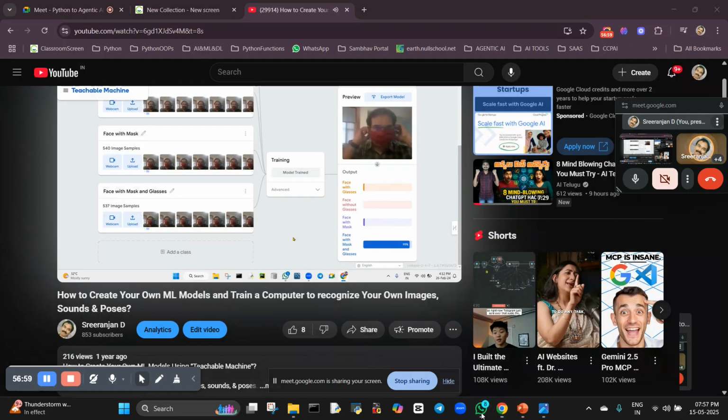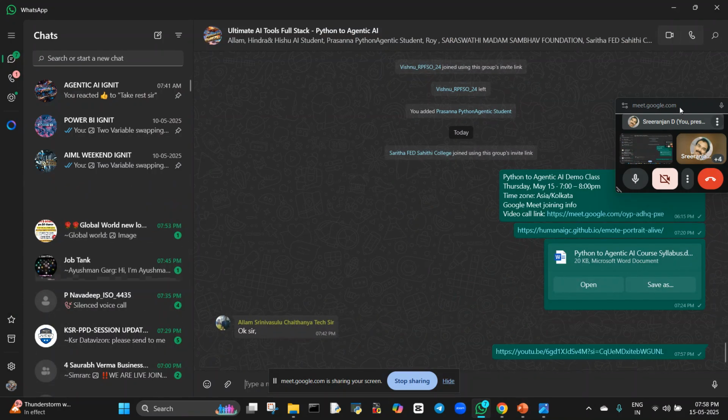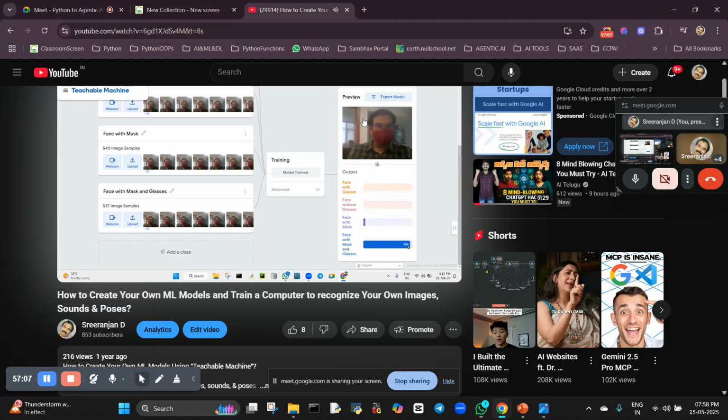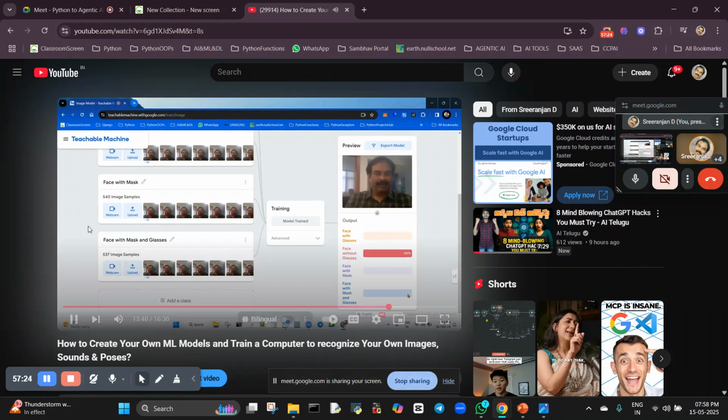So you can see here, face with mask and glasses 100%. 100%, and it is now more than 70%. You can see here. So I'm going to remove the glasses. Now you can see face with mask, which class is better. So face with mask. I'm not wearing glasses. Face with mask, 100%. Are you getting me? Okay, I'm going to remove the mask. That is how machine learning works. I'm training the machine using a certain amount of images. And afterwards, I'm going to put my glasses from my web camera.